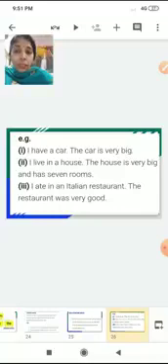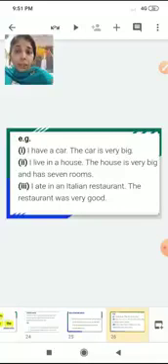So in all the 3 examples, you might have noticed that the first part of the examples gives us information about a particular object. Okay, and when it is repeated in the second part, we use the definite article the.